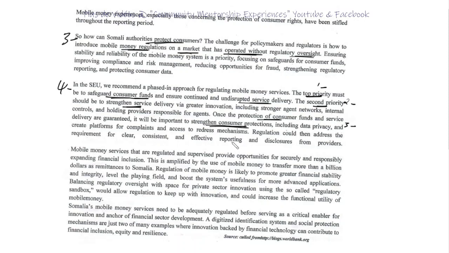And what other measure? Yes, there is, of course, the importance of reporting disclosures from providers. So that will be 4. Okay, next question.